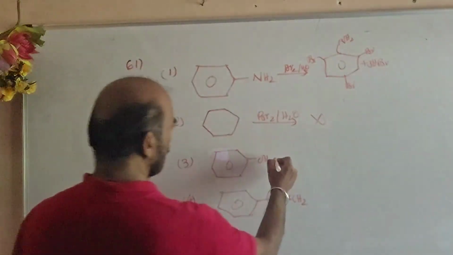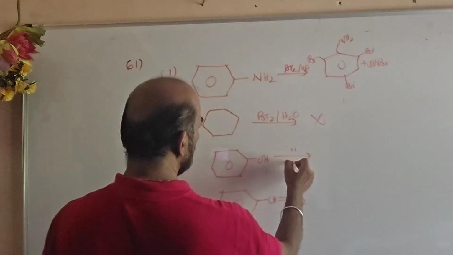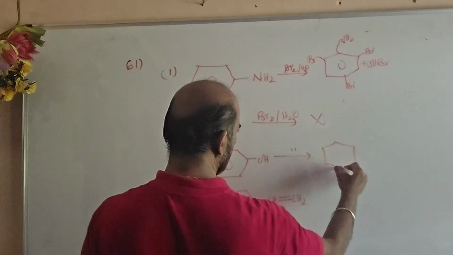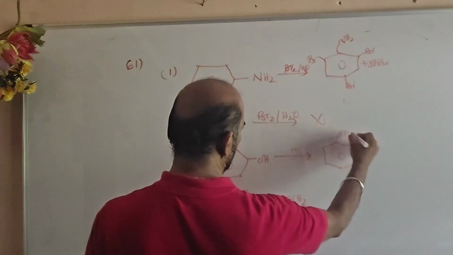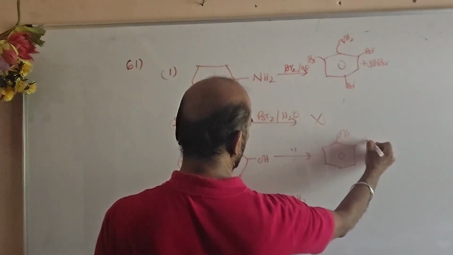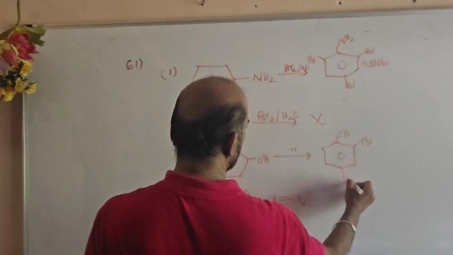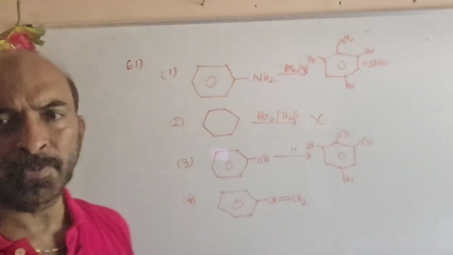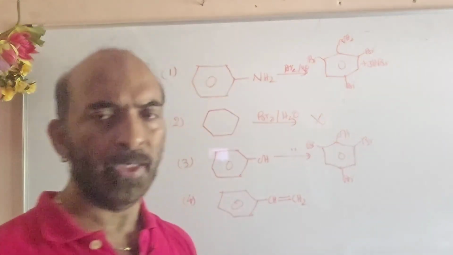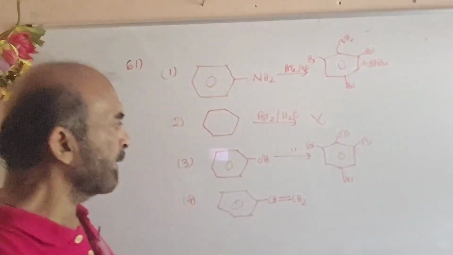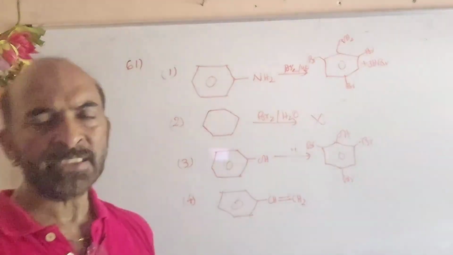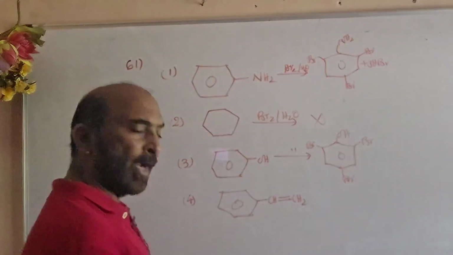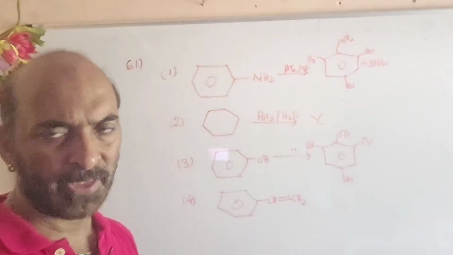Next is phenol. Phenol is similar to aniline. Both OH and NH2 are activating groups. So substitution, not addition, substitution with the bromine. Again, a white precipitate will be formed there also, like the case of aniline. A tribromophenol, 2,4,6-tribromophenol will be formed. So the added bromine water will be discharged in its color.